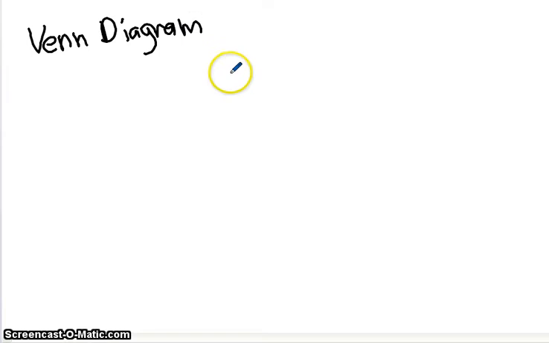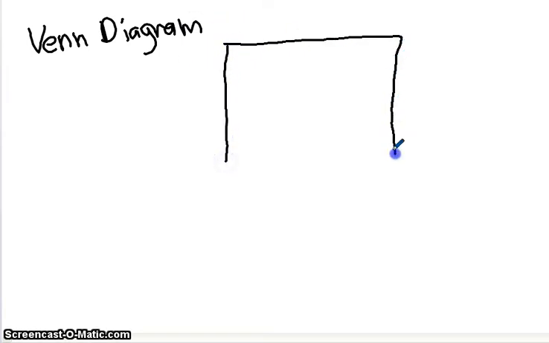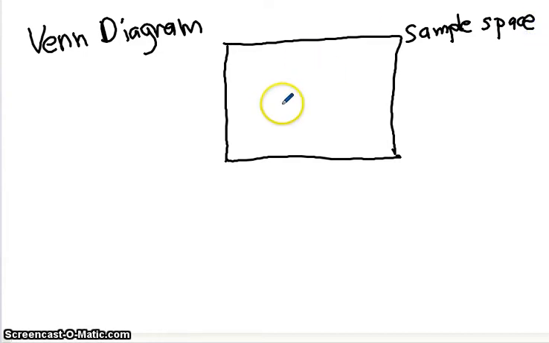But before we do that, there's another way of expressing outcomes and events. If you've seen a Venn diagram, some of you have seen this before, I'm going to let this box be my sample space, and I will put some outcomes in the sample space.